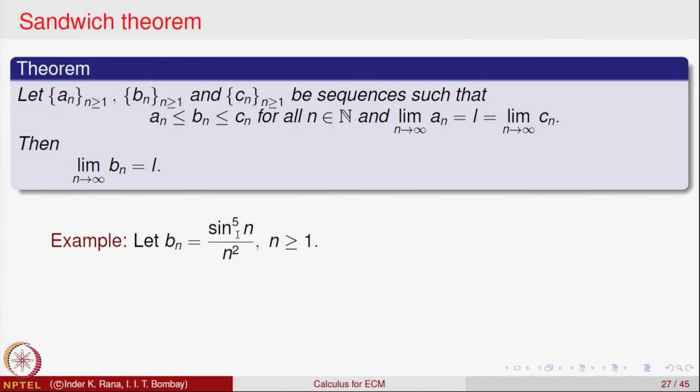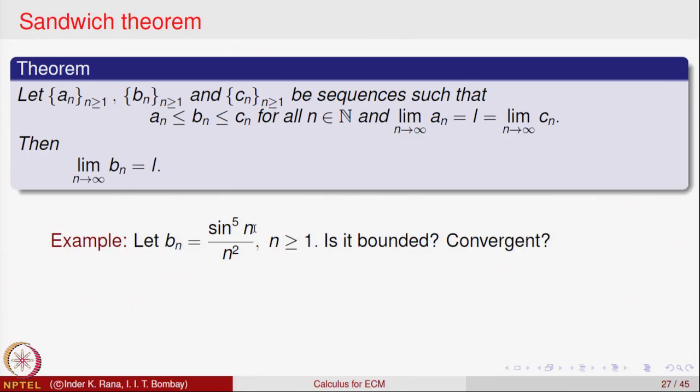So b_n is a sequence which is defined as sin(5^n) divided by n squared. Now, is this sequence b_n bounded, is it convergent? This is the question. To analyze its boundedness, let us look at the absolute value of b_n. That will be equal to the absolute value of sin(5^n) by n squared.